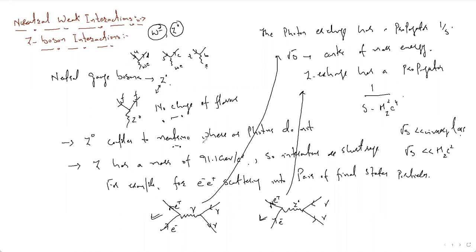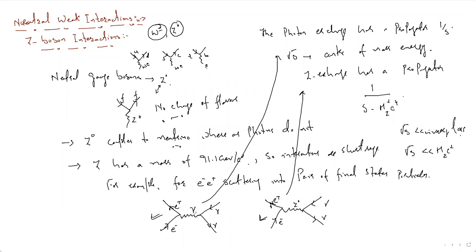Then I considered some electron positron scattering, in which the final pair of particles are, for example, if we take electron positron, there will be a Z exchange, which will result in the production of two photons, and also for electron positron there will be an exchange of similar two processes. Then I said that both these processes have a different propagator.